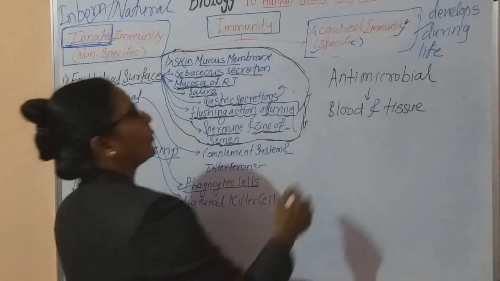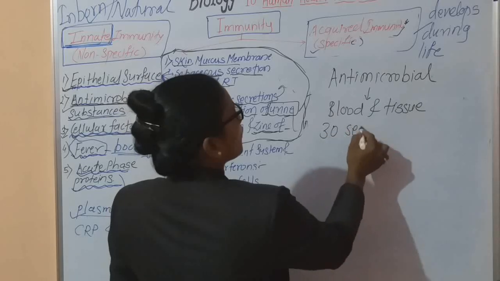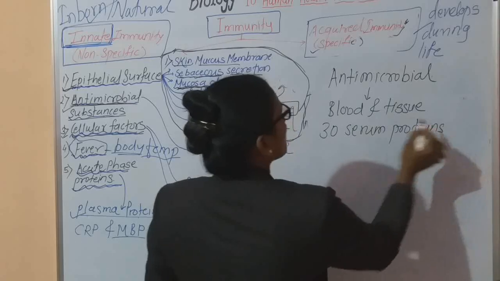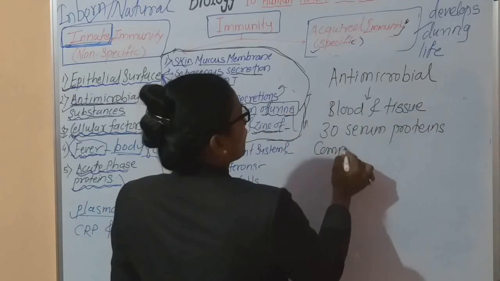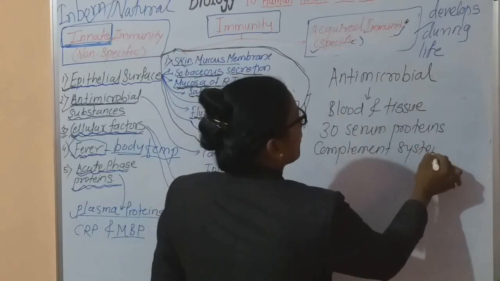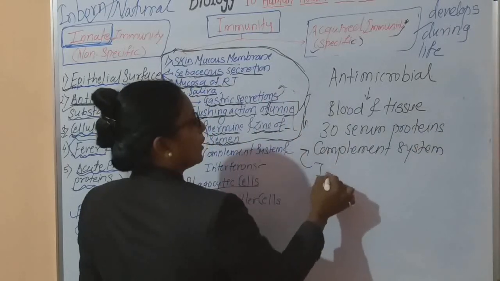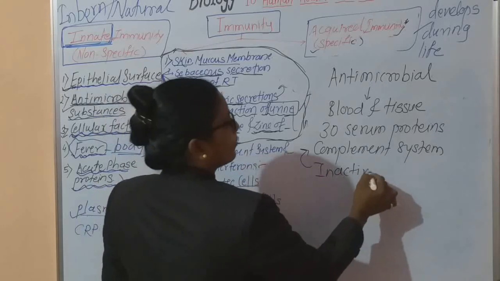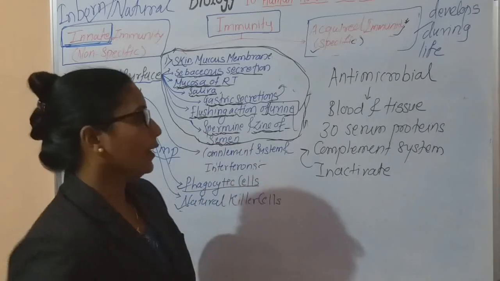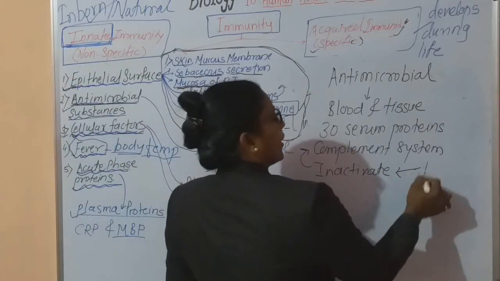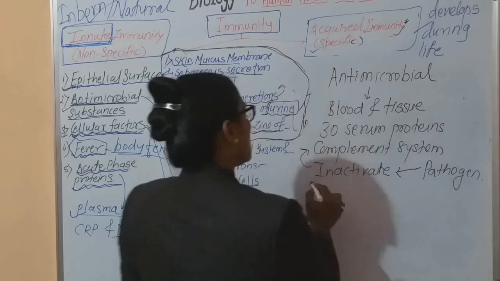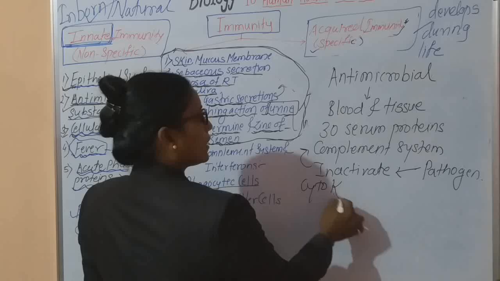These consist of 30 serum proteins. What does it consist of? 30 serum proteins, and these 30 serum proteins are the complement system or complement proteins, but these are actually in an inactive state in the blood. In which state? In the inactive state in the blood. These get activated when there is entry of a pathogen, and these are responsible for the release of cytokines.